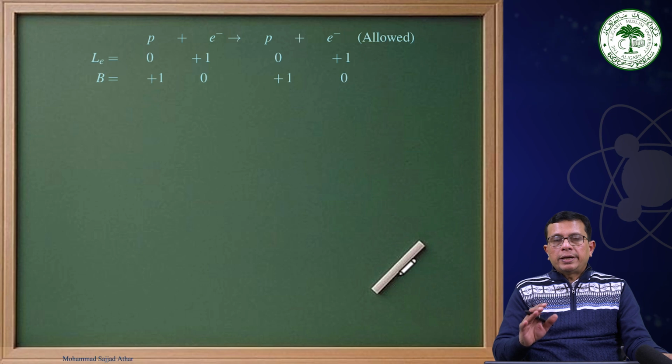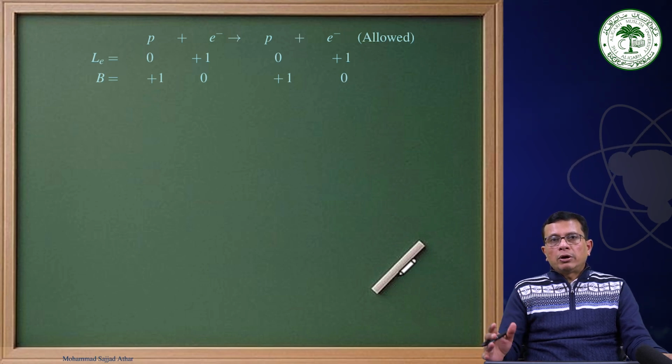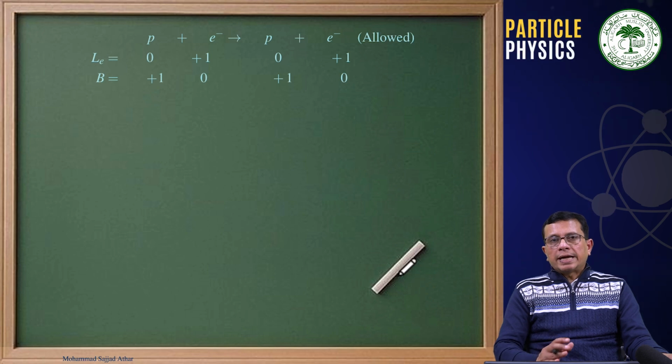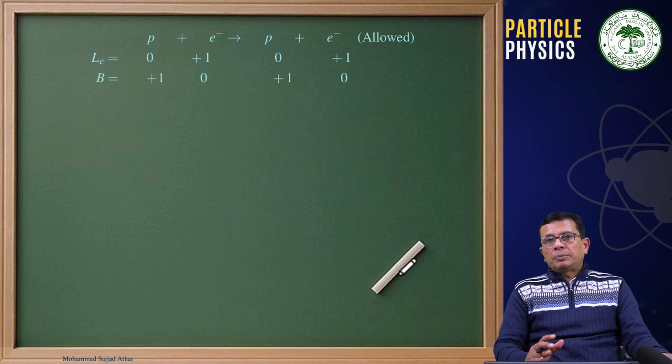Now, in my next class, I will first introduce the baryon number conservation, and then I will come to the classification of conservation laws into exact and approximate. Therefore, let us stop here, and this is the expression which I will use tomorrow in the next class to understand that, like we have lepton number conservation, here we have baryon number conservation. Thank you very much, and see you in the next class.